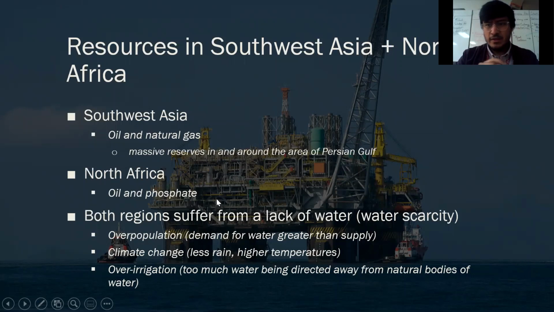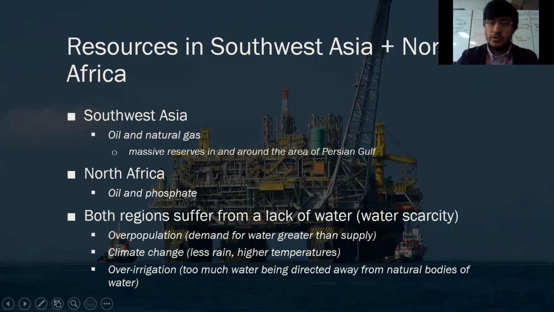Phosphate is a rock mineral that we use for several different things, like in foodstuff and cosmetics, but we mainly use phosphate for fertilizer, to help plants grow, like our crops. Unfortunately, both of these regions, Southwest Asia and North Africa, suffer from a lack of water, which we know as water scarcity.